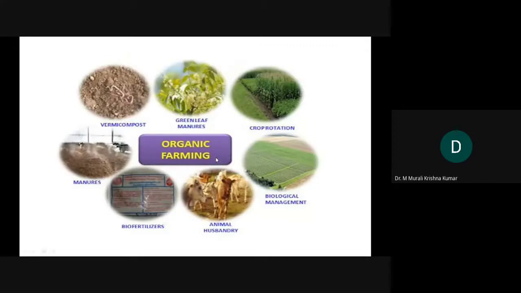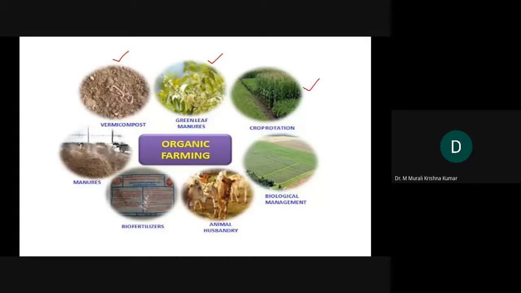In organic farming, these are the components that will be there by default. One is vermicompost, then green leaf manures. Whenever leaves are there, the leaves will be used for preparation of manures.